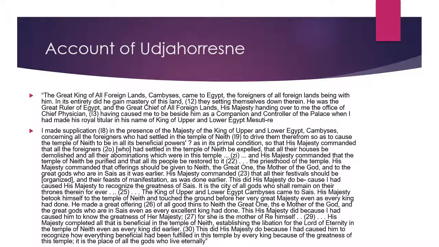He's described as a great chief and associated with foreign lands and foreigners, usages which emphasize his initially non-Egyptian status. But on his conquest of Egypt, he becomes known as the great ruler of Egypt, and he's quoted as the king of Upper and Lower Egypt. This distinction can only mean that his position in Egypt is a special one.